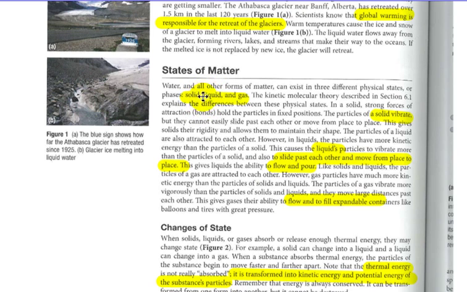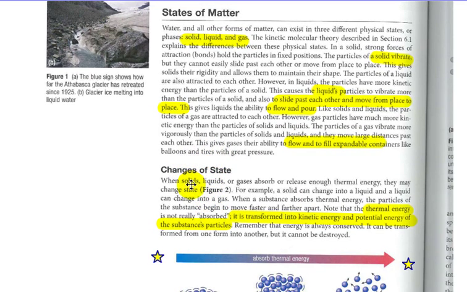But what happens right at that point when a solid becomes a liquid or a liquid becomes a gas, or vice versa? Those are referred to as changes in state. When solids, liquids, and gases absorb or release energy, they may change state. For example, a solid could change into a liquid and a liquid could change into a gas. When a substance absorbs thermal energy, the particles move faster and go further apart, as I mentioned. Thermal energy is not really absorbed. It is simply transformed into moving energy, or kinetic energy, and potential energy, or stored energy.